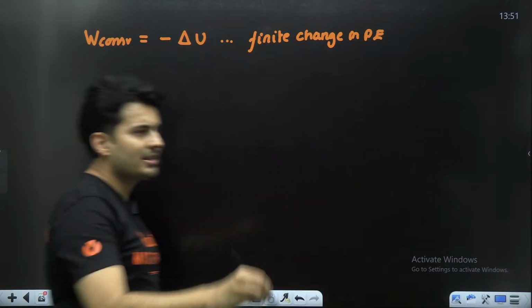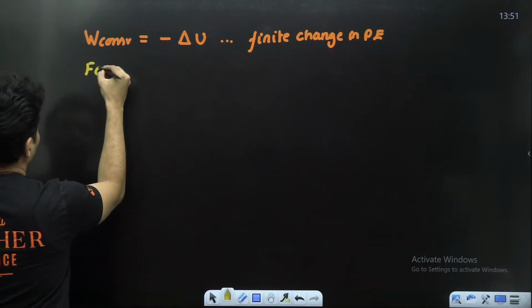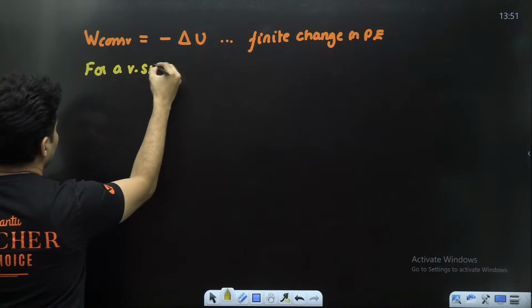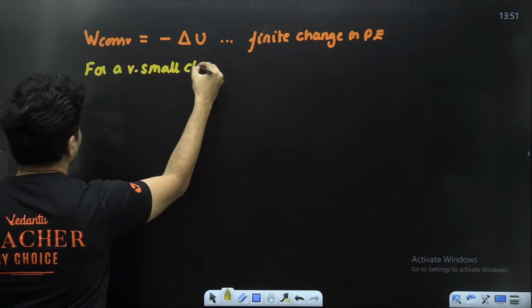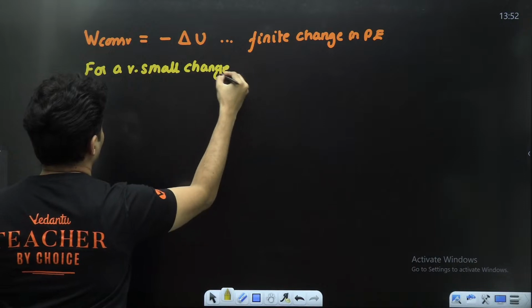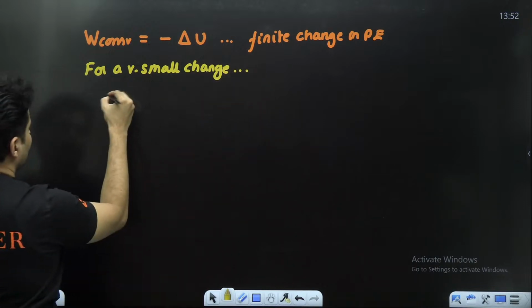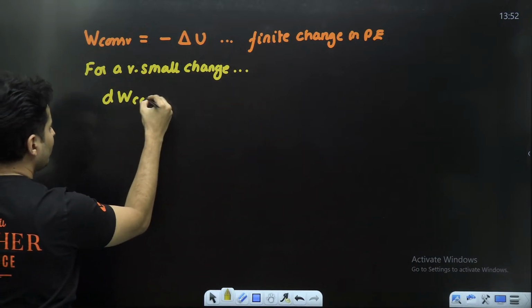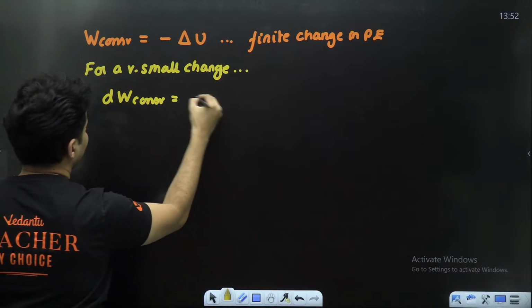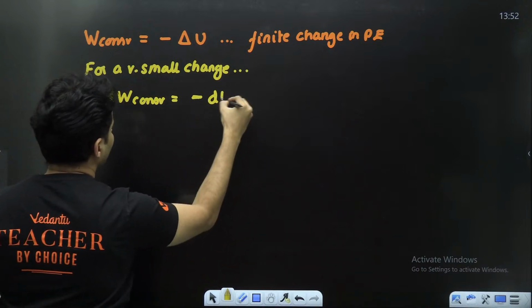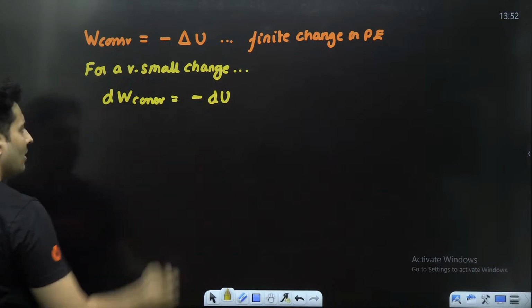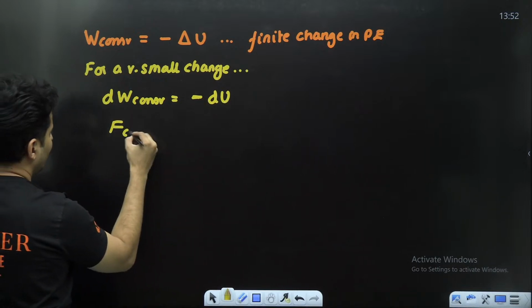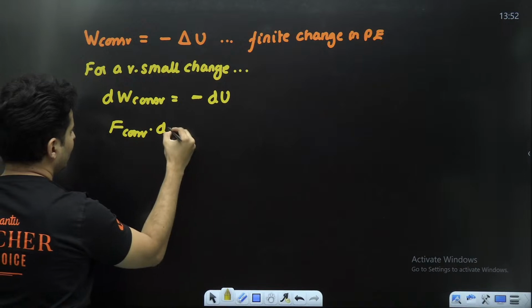Imagine for a very small change, what will happen? This work will be dW. This delta will then become d, so it will become minus dU. Work done is nothing but force into displacement.